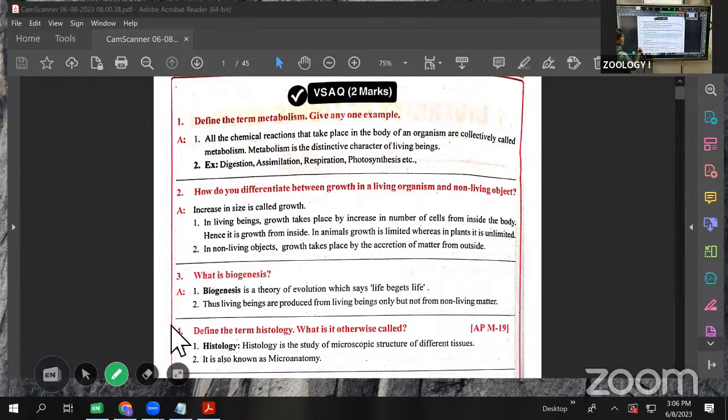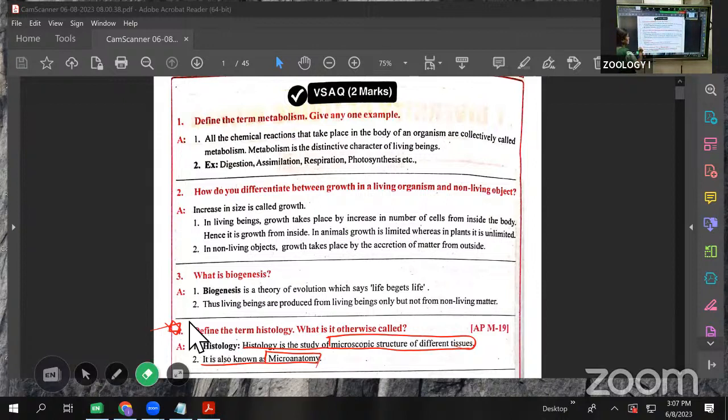That is histology. Histology is the study of tissues. It is the study of the microscopic structures of different tissues, which we can't see with the naked eye. That is why we call it the microscopic structure of different tissues. Another name for histology is microanatomy.